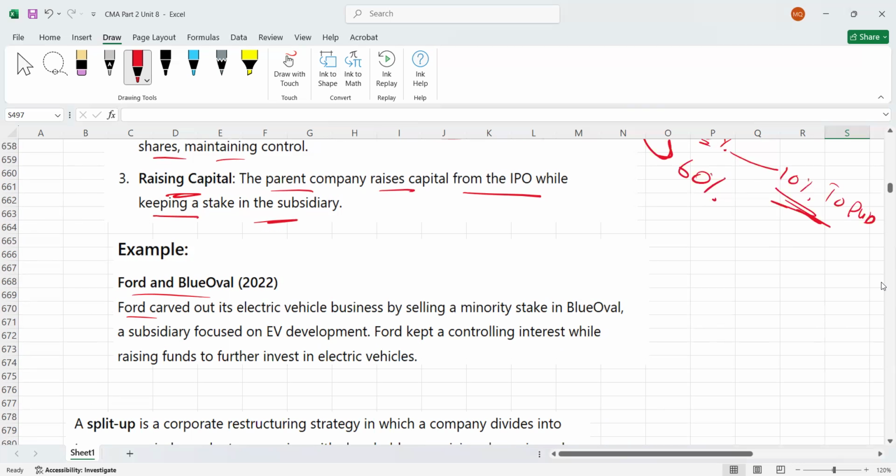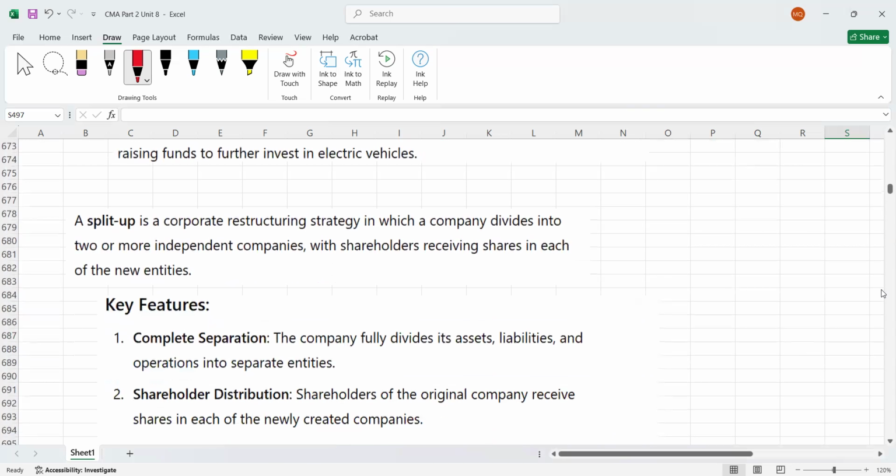Ford carved out its electric vehicle business by selling a minority stake in Blue Oval. So you can say Blue Oval is a subsidiary of Ford. They sold some minority portion of Blue Oval to the public. So this is what is equity carve out.